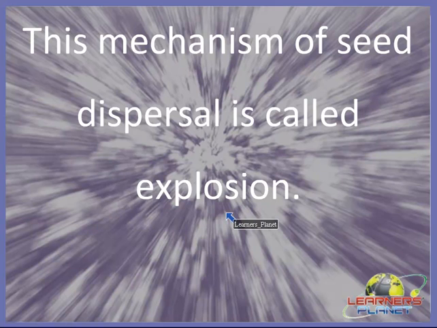The dispersal by wind, by animals, by water and by explosion. As you can see here in the background, in the picture, this is a picture of seed dispersal. So this mechanism is termed as dispersal. I hope that all the dispersal factors and the process of dispersal are clear to you.